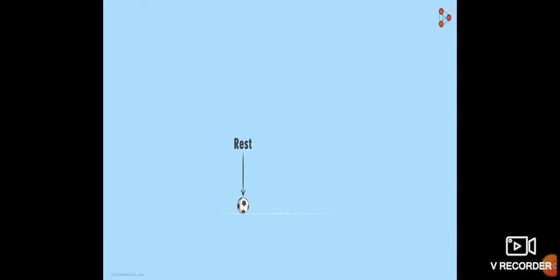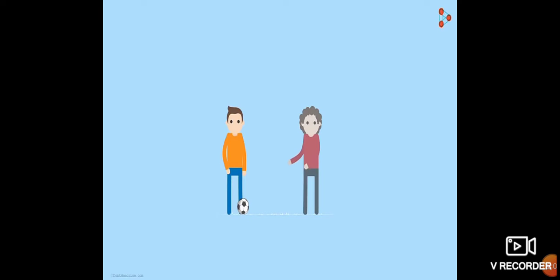Consider a ball lying on the ground at rest. It's not moving. Suppose this player here wants to pass this ball to his teammate who is standing on the other side. How will he do that? He needs to make this ball move in the direction of his teammate. So, he will kick the ball in the direction of his teammate.